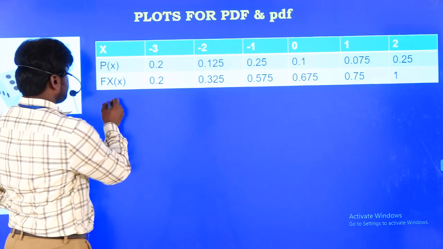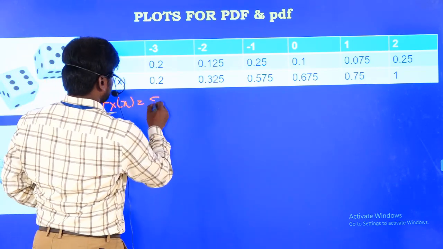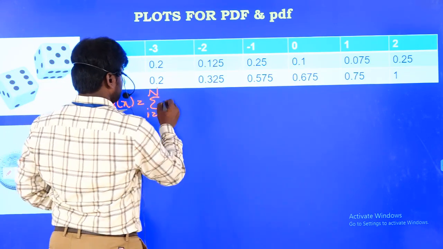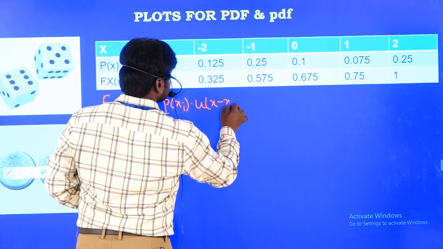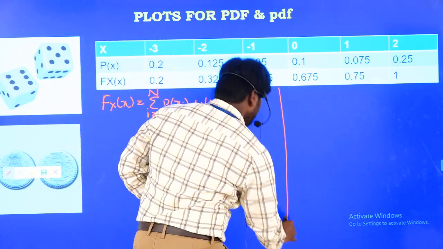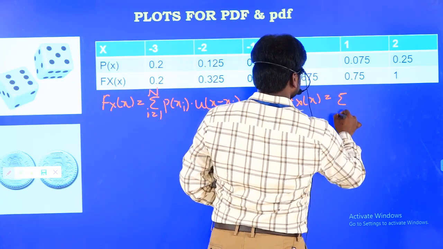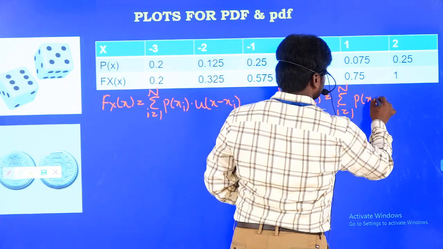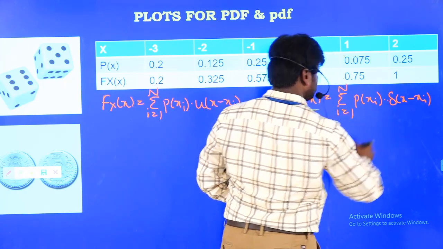So the probability distribution function is given as F_X(x) equal to sigma i equal to 1 to n, where n means the last value, of p(x_i) multiplied with u(x minus x_i). And the expression for the probability density function, small f_X(x), is equal to sigma i equal to 1 to n of the probability of x_i multiplied with delta(x minus x_i).